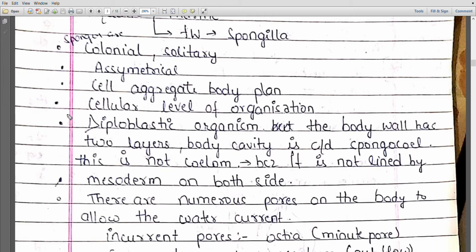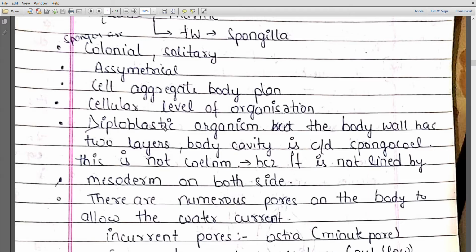Now the next important thing is diploblastic organisms. Diploblastic organisms are those organisms that contain two layers in their body. Diplo means two. So they have ectoderm and endoderm. Both layers are present, but the mesoderm is totally absent here.